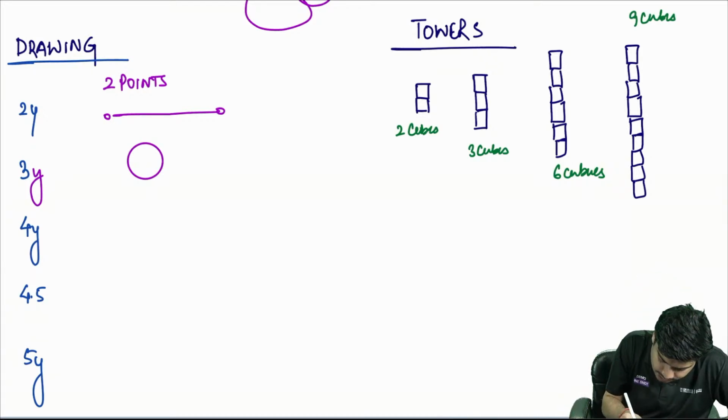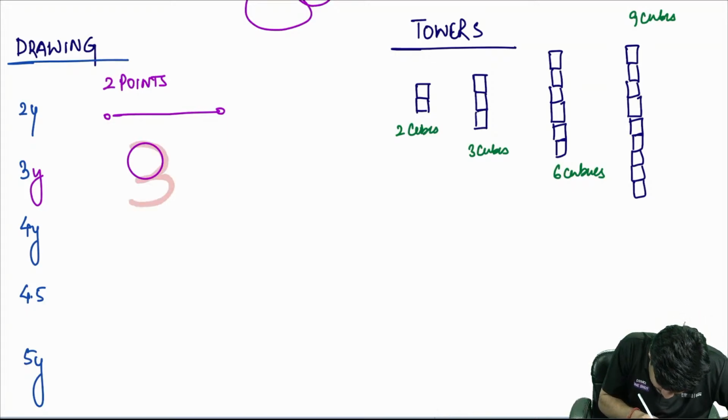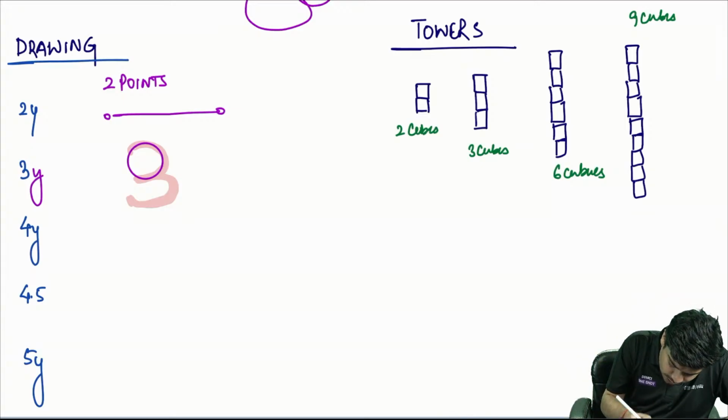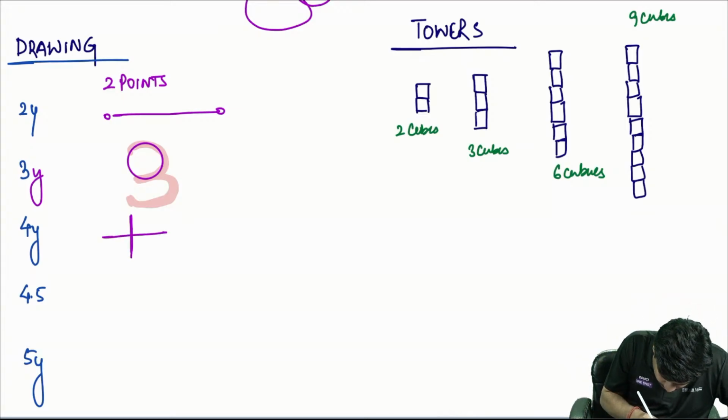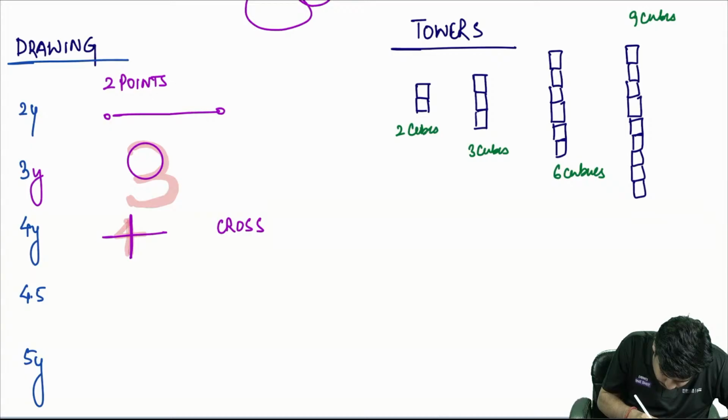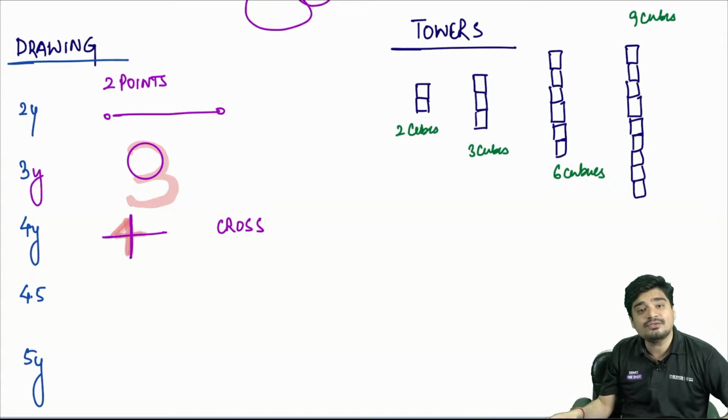How will you remember it? You will remember it like this. That 3 has a circle inside it. At 4 years, child will be able to draw what? Child will be able to draw a cross. How do you remember it? Cross has a 4 in it.